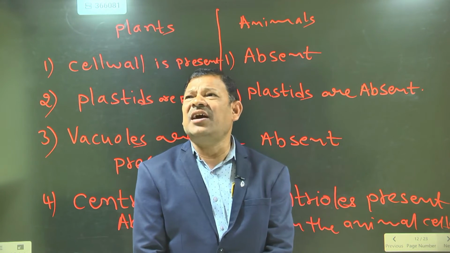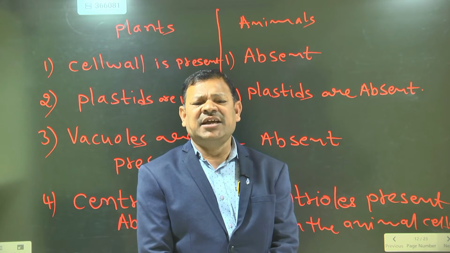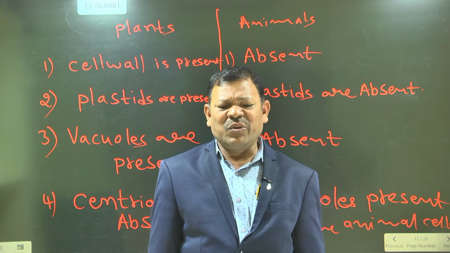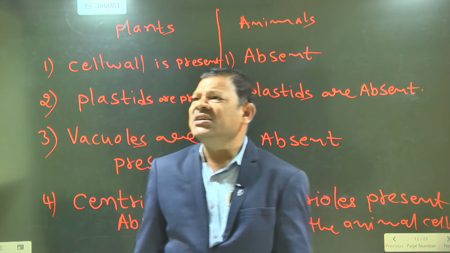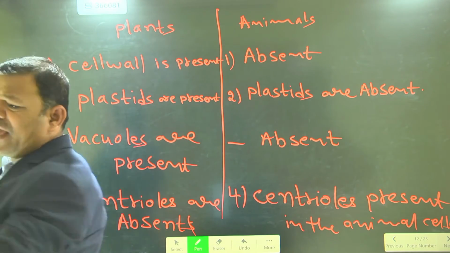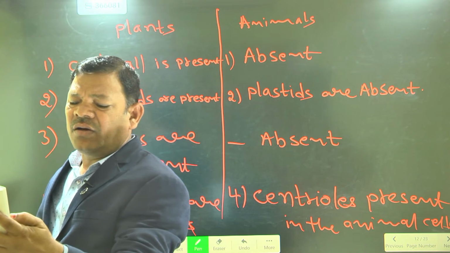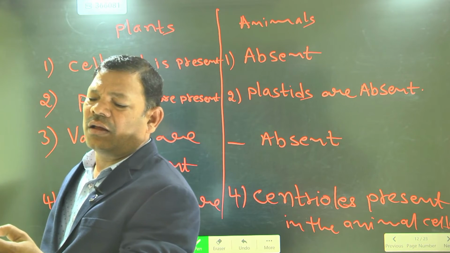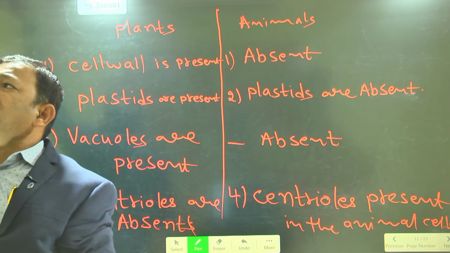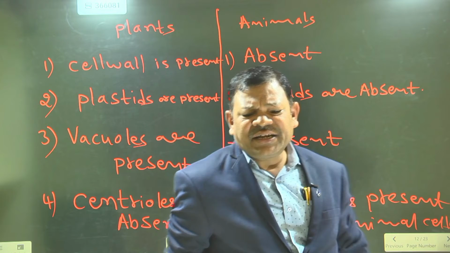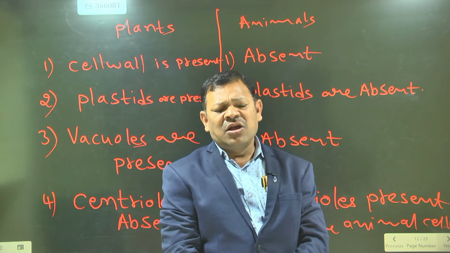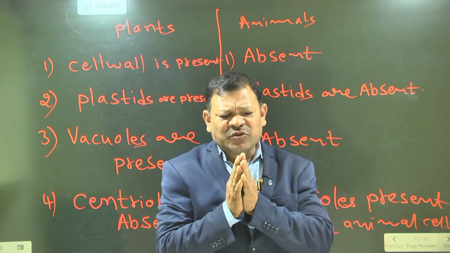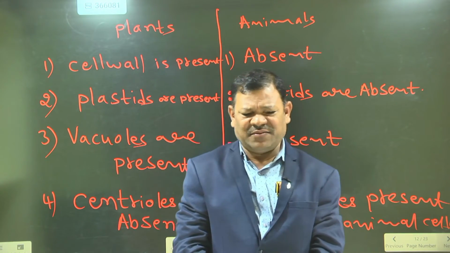Cell wall is absent in the animal. Second thing is the plastids. In the plants, three types of plastids are present: leucoplast, chromoplast, and chloroplast. Photosynthesis occurs in the chloroplast of the cell.